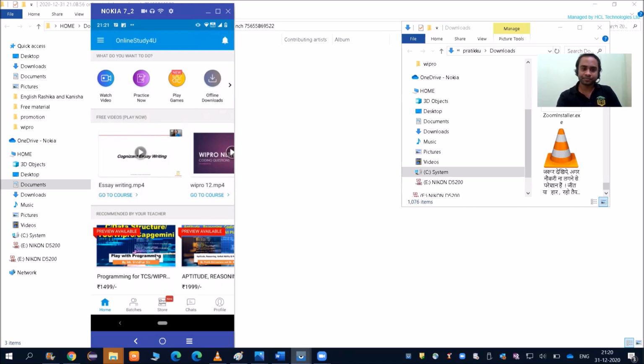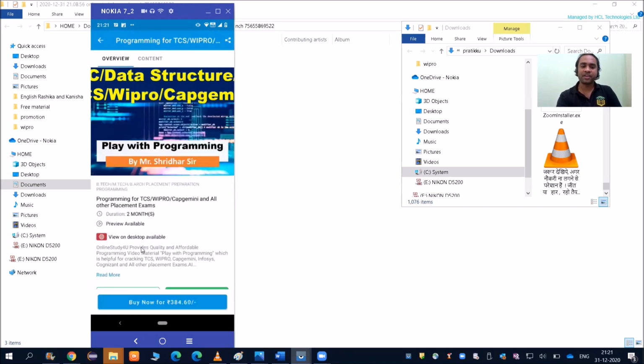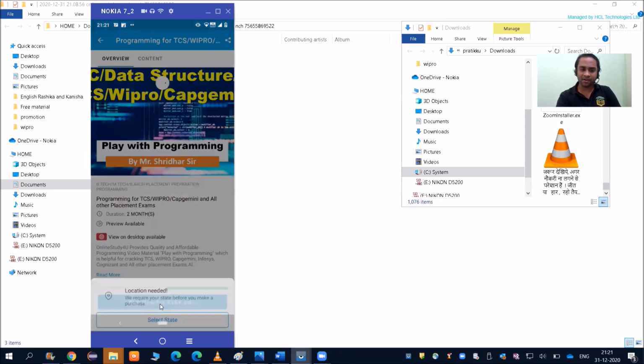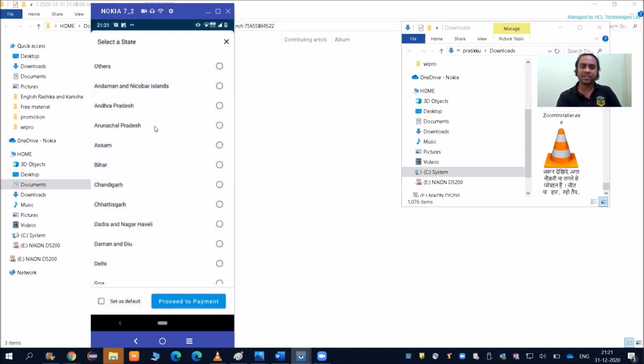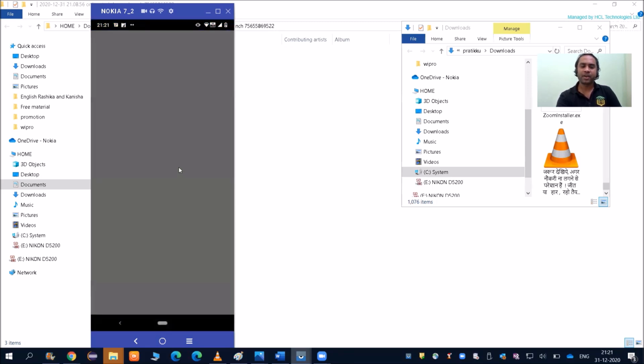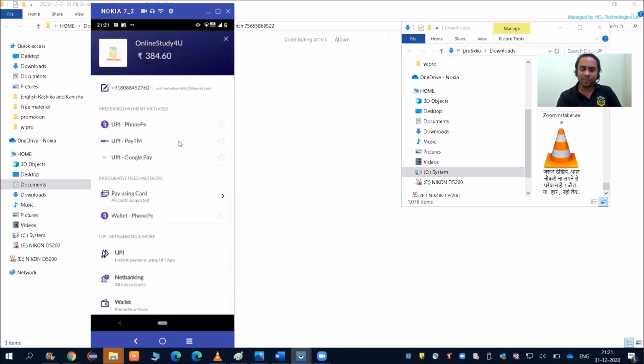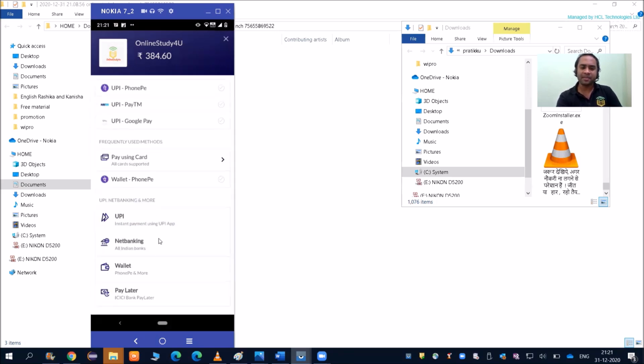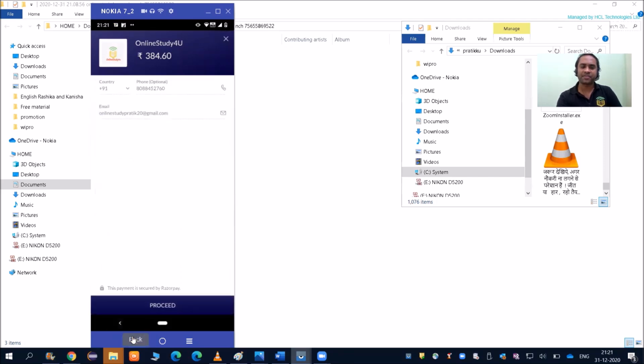Now friends, if you want to buy a course, then what you have to do, you have to click on buy now, and you have to select your state. So I'm selecting my state, Bihar. Then proceed to payment and buy now. Then you will be taken to the payment page. You can use UPI, Paytm, Google Pay, Phone Pay, net banking, wallet. All these payment options are available.